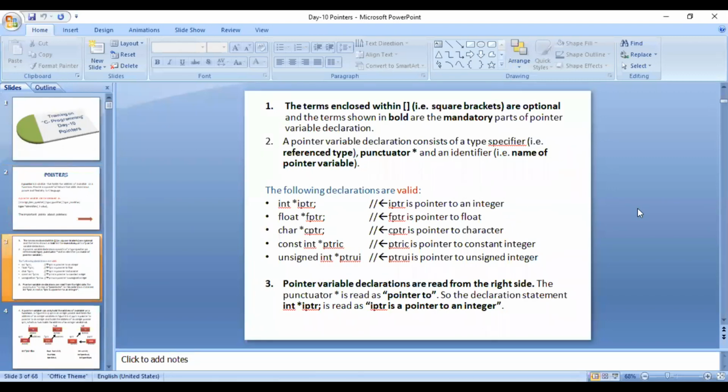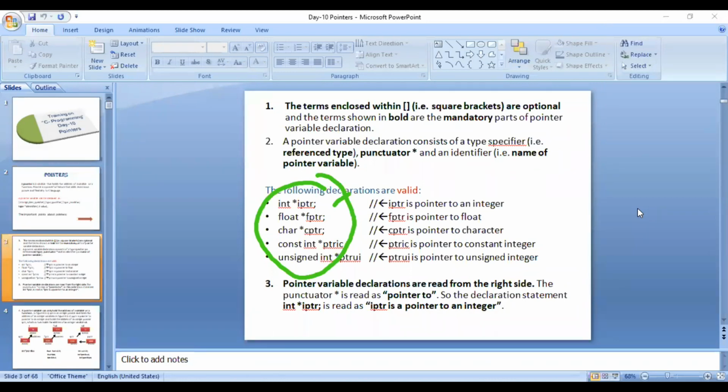So this is optional and that is mandatory, they have said. Then point number 2, a pointer variable declaration consists of a type specifier, that is the reference type, a punctuator, that is star, and an identifier, that is name of the pointer variable. So there are a few examples of pointer declarations. Here you can see the first declaration is int star iptr. So iptr is the name of the pointer, and star is saying it is a pointer variable, and then int is saying it will be pointing to an integer variable.